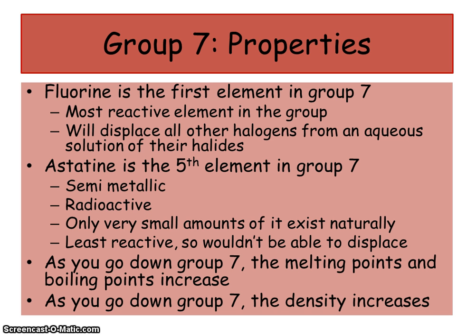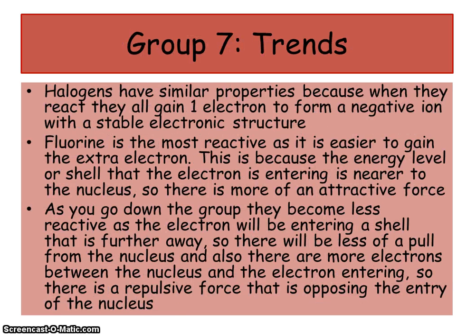So if we have a look at some of the properties then, fluorine is the first element, it's the most reactive element in the group, and it will displace all the other halogens from an aqueous solution of their halides. Astatine is the 5th element, semi-metallic, it's radioactive, only very small amounts of it exist naturally, and it's the least reactive out of the lot. As you go down group 7, the melting points and boiling points increase. As you go down group 7, the density increases. And the last thing we're going to look at is trends.